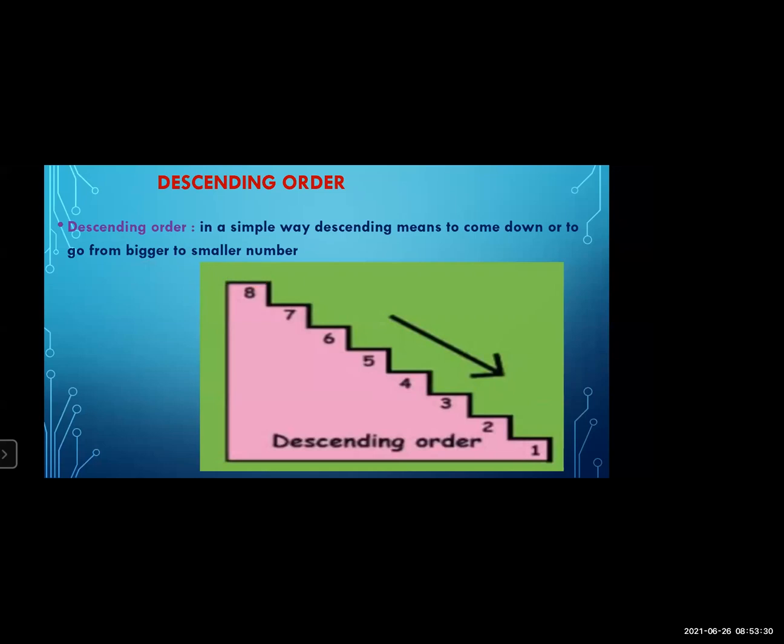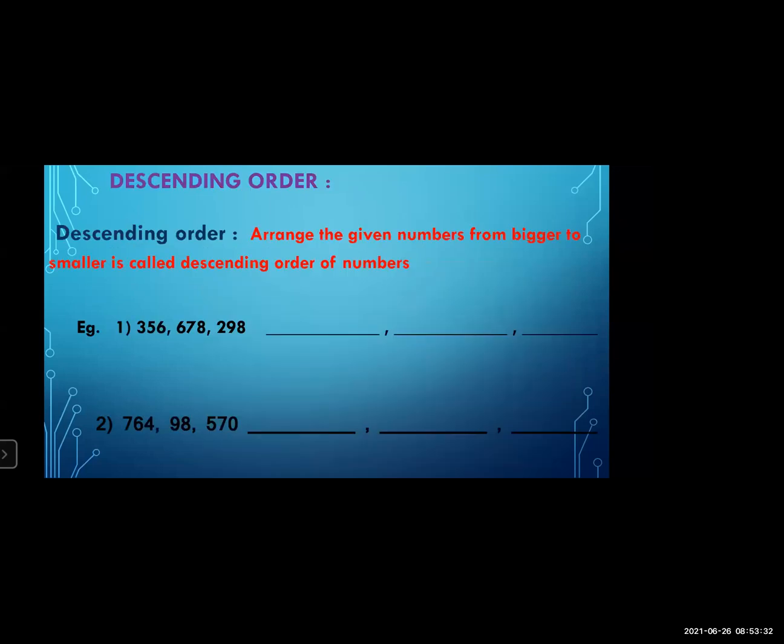Now for the example, numbers are given and you have to arrange them in descending order. So first of all, see what is meant by descending. Descending means bigger to smaller. We have to arrange the given numbers from bigger to smaller.